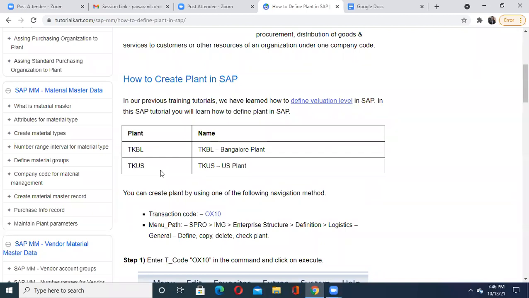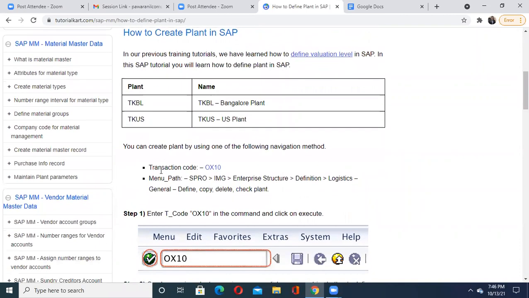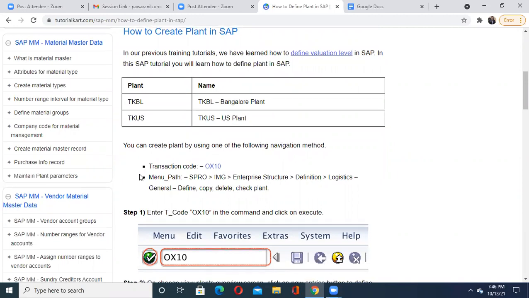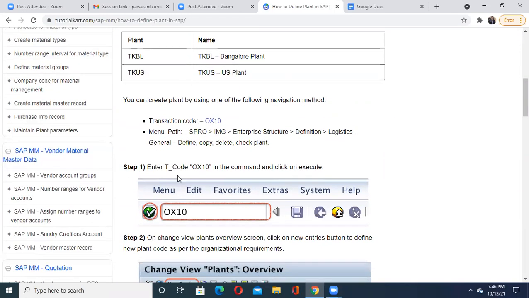But what is important, please understand everyone. You can create your plant by using one of the following navigation methods. One way, all of you please see here, step one: you can go to the command field, and to create a new plant, you have to use the transaction code OX10. You have to go with this OX10.